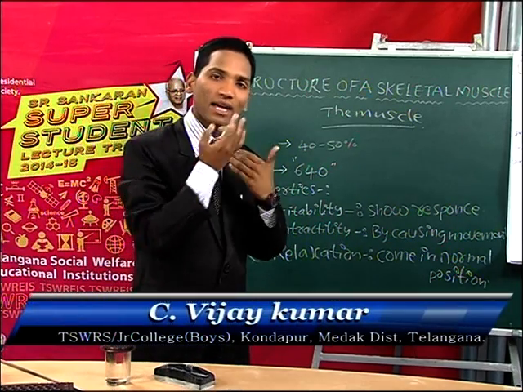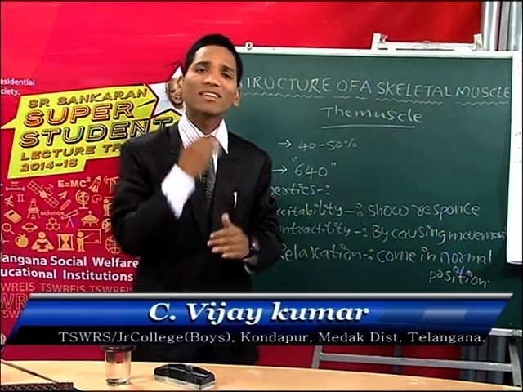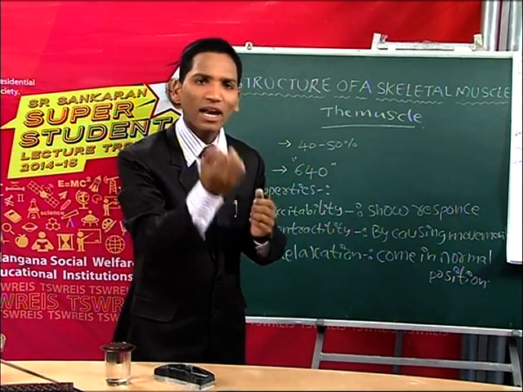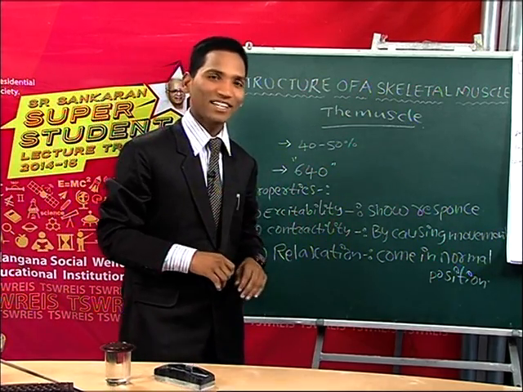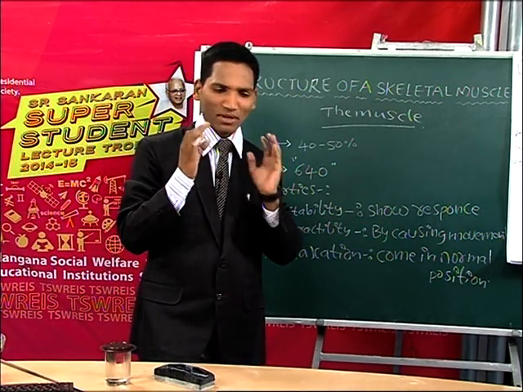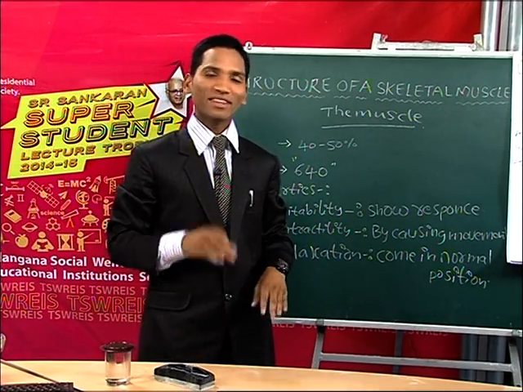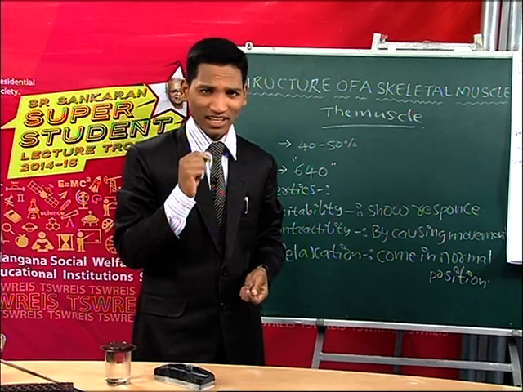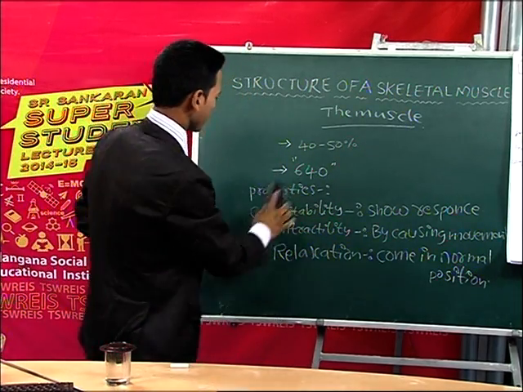Contractility is muscles contracting and relaxing, causing movement. Relaxation is muscles coming back to the normal position after contracting. Okay, do you understand? Yes. Are you following me? Yes, very good, fantastic.